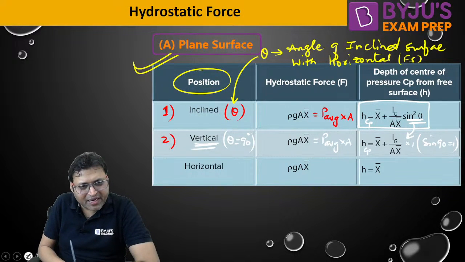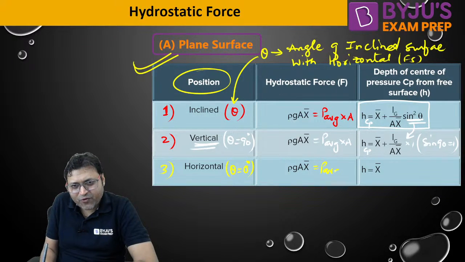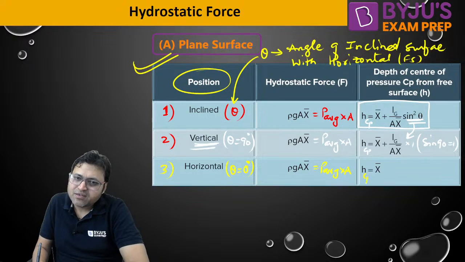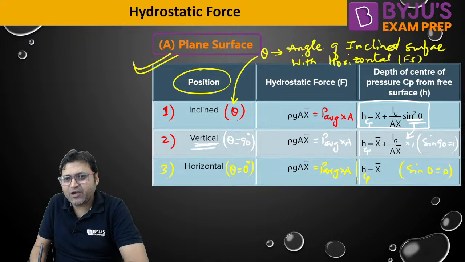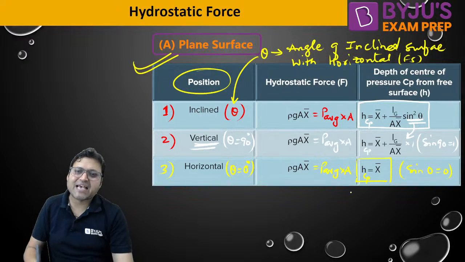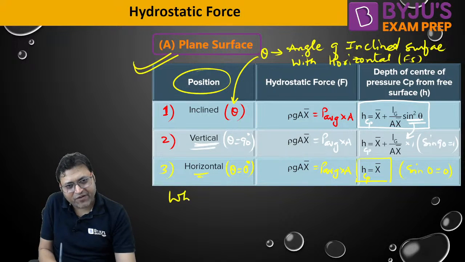The third orientation, orientation number 3, is horizontal. For horizontal, theta is equal to 0 degree. The formula for hydrostatic force is again average pressure into area. HCP will be x bar because sine 0 is equal to 0. The second term will be equal to 0. That is why the depth of CP from the free surface will be same as x bar for horizontal plane surface. What is average pressure?